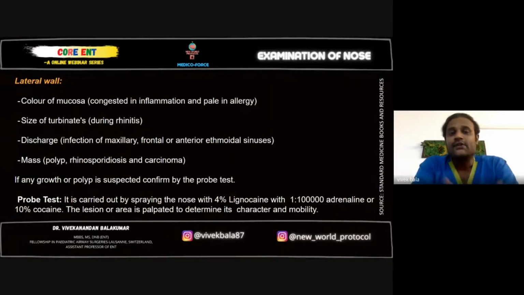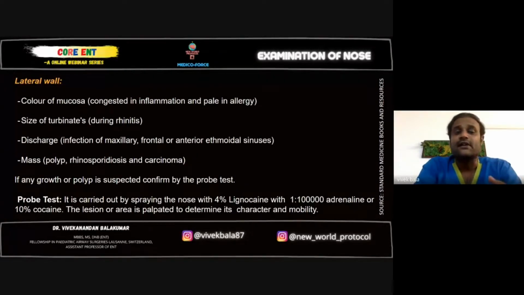Right. Coming to the lateral wall. The lateral wall is a major important anatomical landmark in your nose. It contains all the major structures. It has 3 turbinates, 3 meatuses, and the entrance for all the sinuses. And if anything goes wrong in these areas, the patient will also have sinusitis and other conditions which we will see.